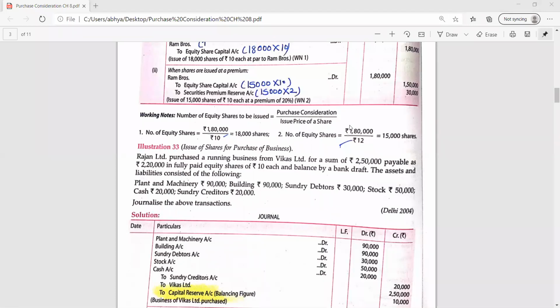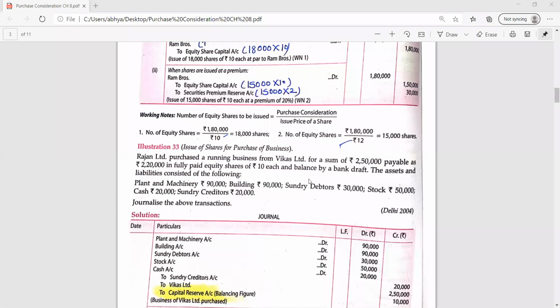So in front of each asset and liability, we have to write the amount of that particular asset and liability. The amount must be given in the question. Then to Vikas Limited. Vikas Limited is the supplier or vendor. If the name is given, then we have to write the name of the vendor.